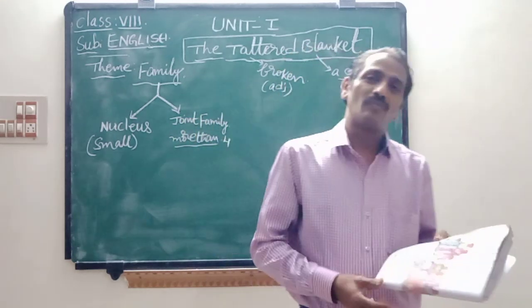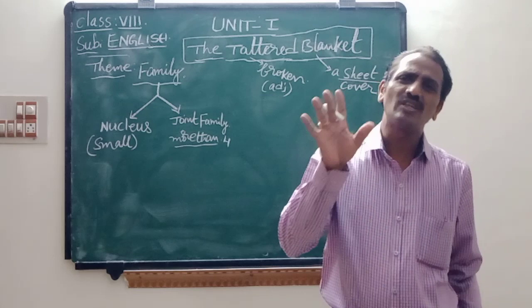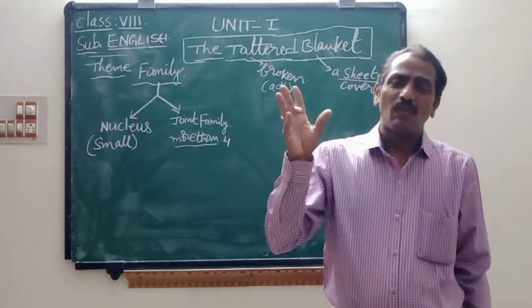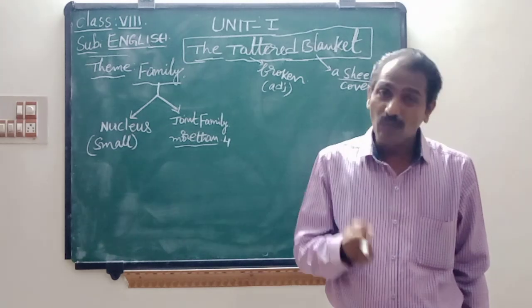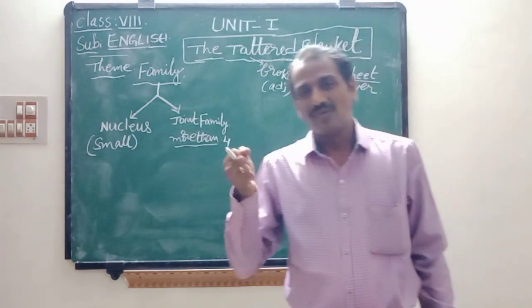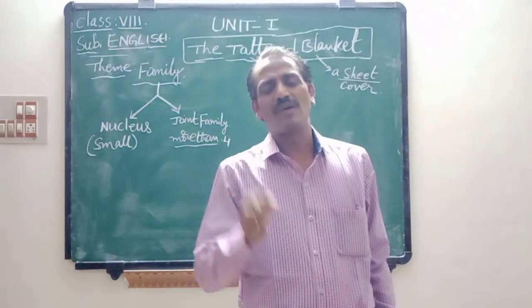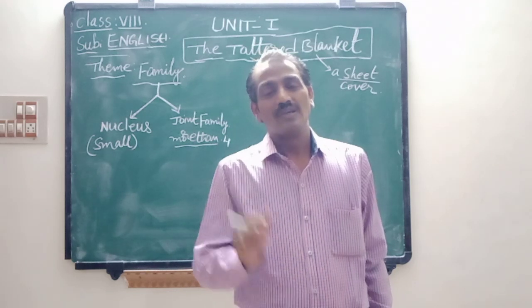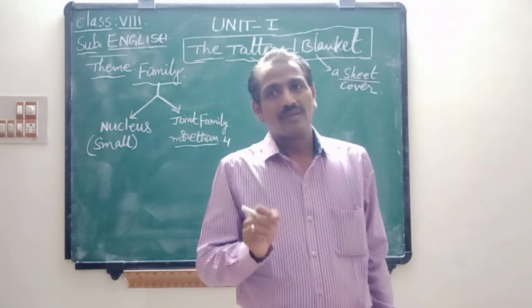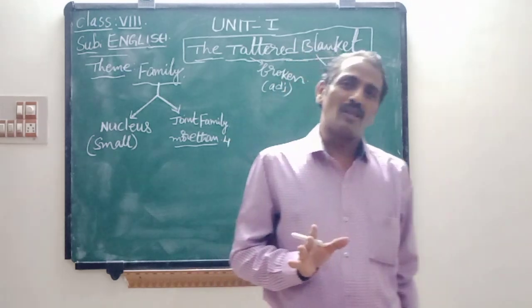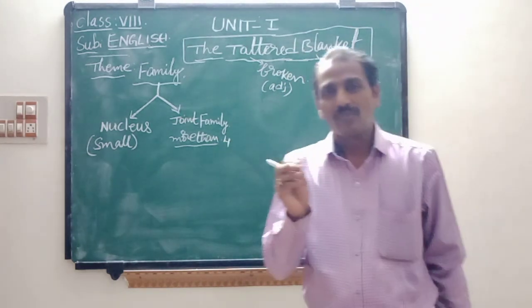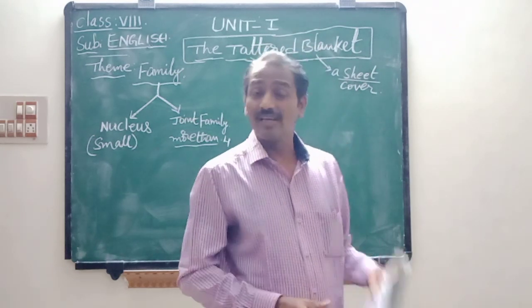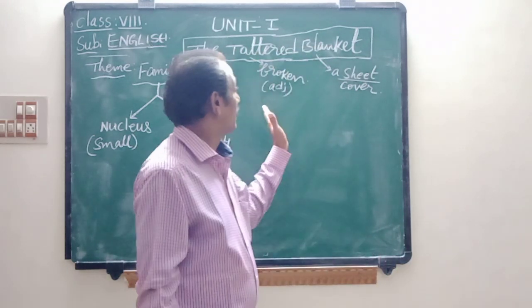Those things are not brought from outside world. So we feel everyone is a family member. So the writer shows the great importance of family. What is the relation between mother and son? Here we look at very clearly.